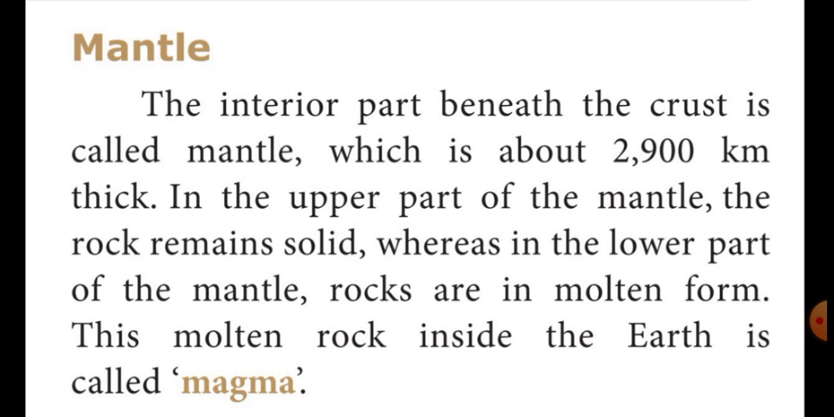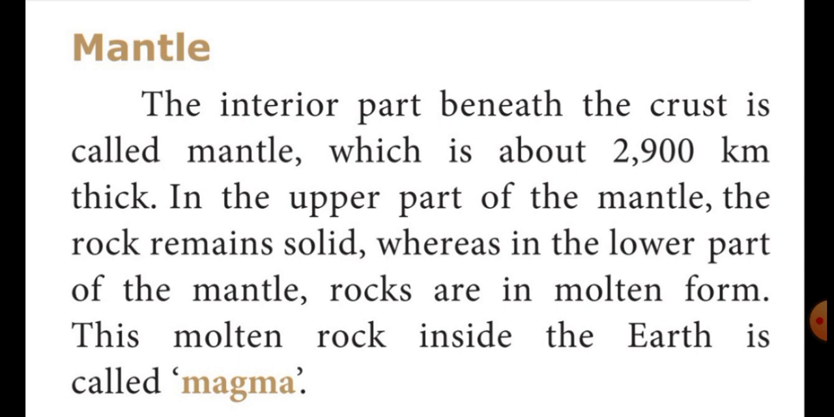Then in the upper part of the mantle, the rock is solid, and in the lower part of the mantle, the rocks are in molten form. Listen very carefully, students. Molten means liquid. What is meant by molten? Molten means liquid. So in the lower part of the mantle, the rocks are in liquid form.